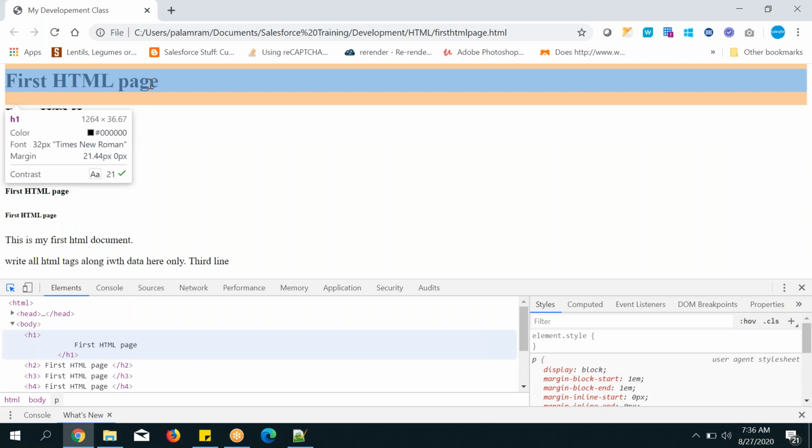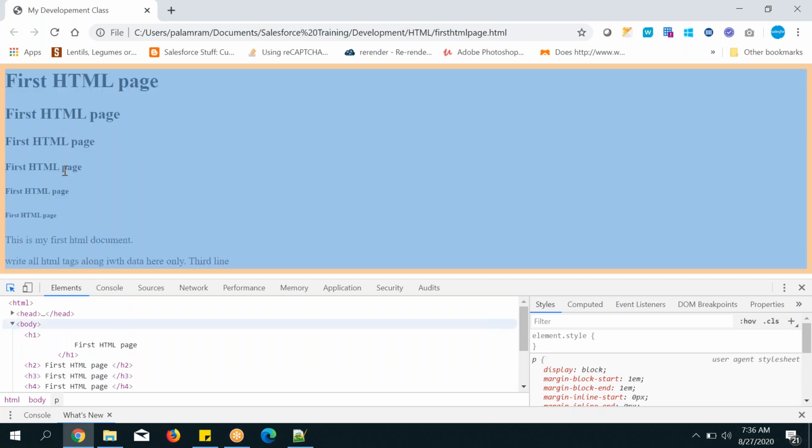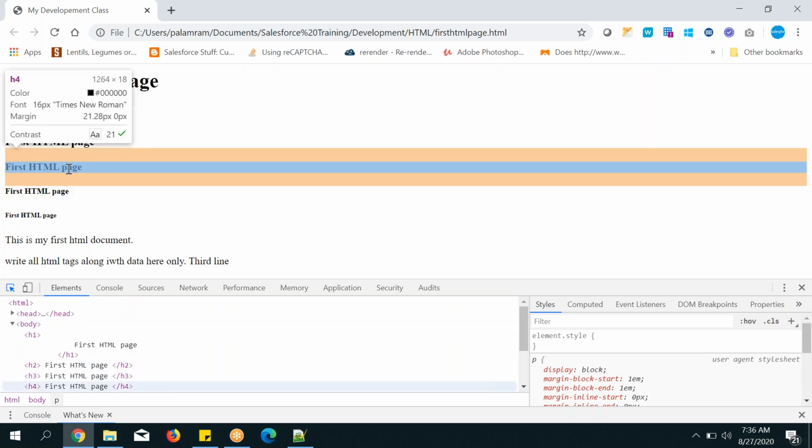And check what about a header tag. Even a header tag occupies the full space from left to right. This is very important, guys. Don't take it as a silly point. Block is very important from left to right, so a few tags will not occupy full space. Remember, a few tags will occupy from left to right.